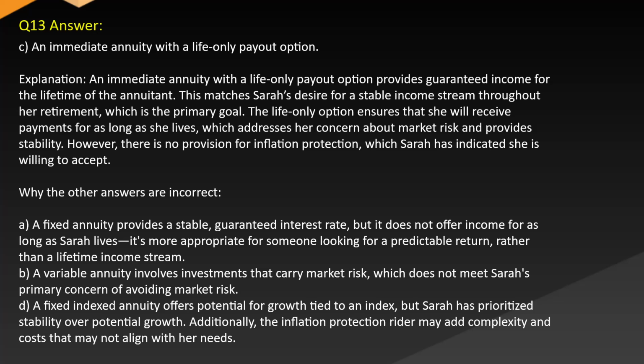While the other answers are incorrect, A. A fixed annuity provides a stable, guaranteed interest rate, but it does not offer income for as long as Sarah lives. It's more appropriate for someone looking for a predictable return rather than a lifetime income stream. B. A variable annuity involves investments that carry market risk, which does not meet Sarah's primary concern of avoiding market risk. D. A fixed indexed annuity offers potential for growth tied to an index, but Sarah has prioritized stability over potential growth. Additionally, the inflation protection rider may add complexity and costs that may not align with her needs.